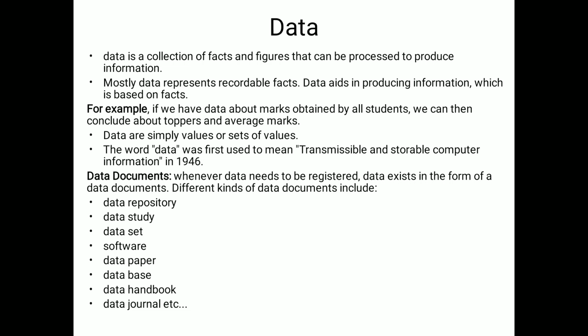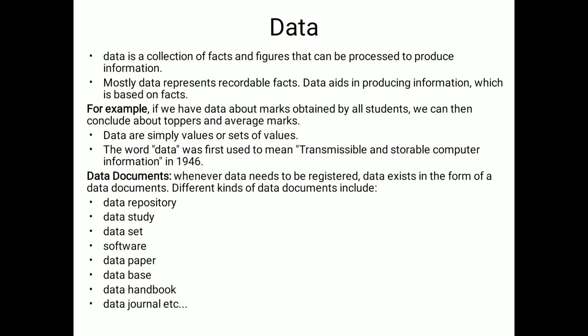For example, if we have data about marks obtained by all students, we can then conclude about toppers and average marks like that. So data are simply values or set of values. The word data was first used to mean transmissible and storable computer information in the year 1946.